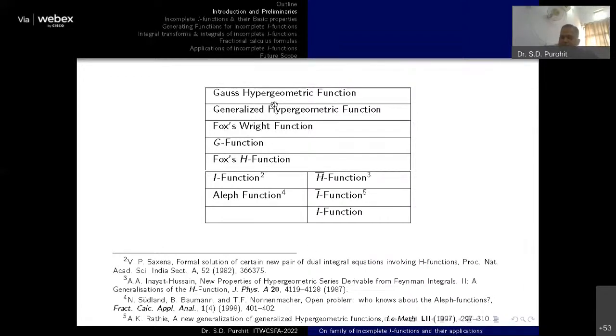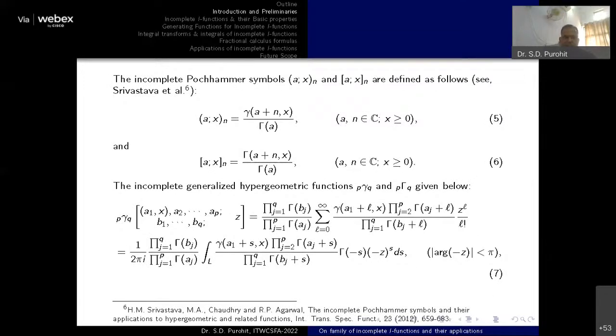Now, if incomplete functions start from the gamma function, then obviously their generalization will be available with these functions also. Okay, so all the functions have been decomposed and their incomplete functions obtained. So let me start with the study, or we can say the review, of this particular part.